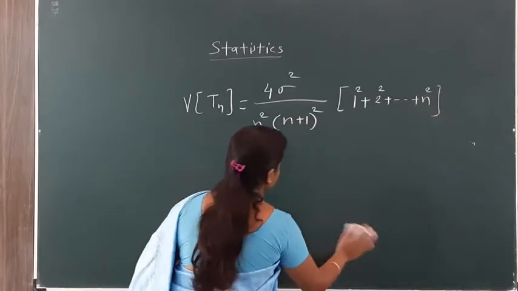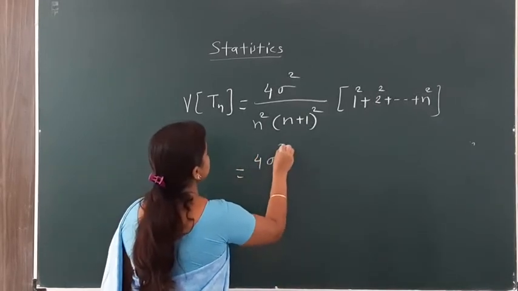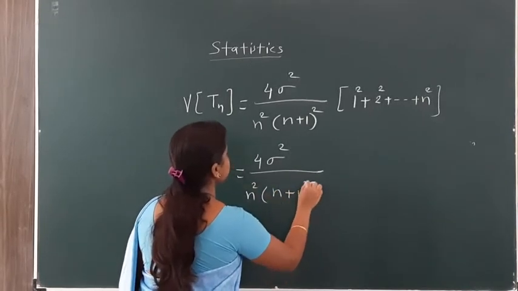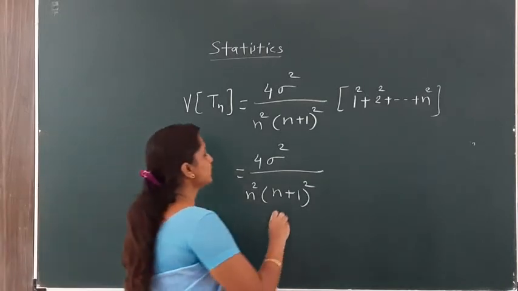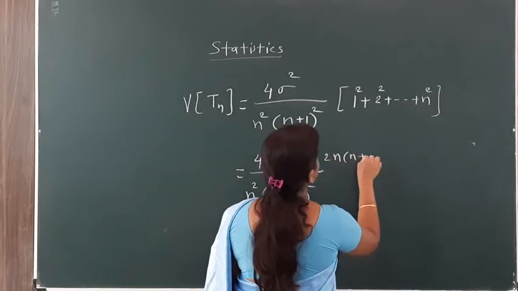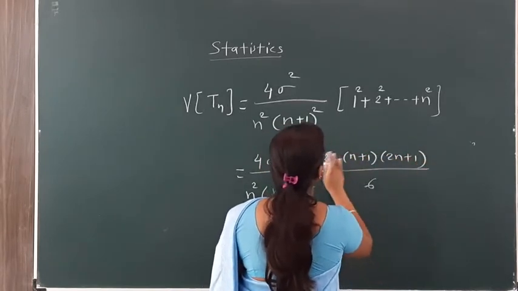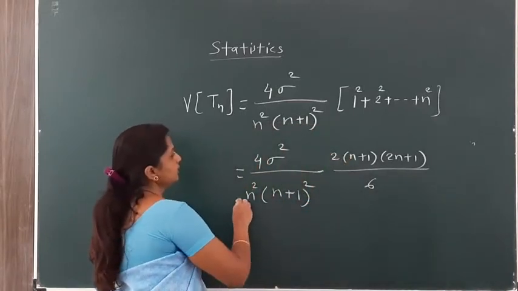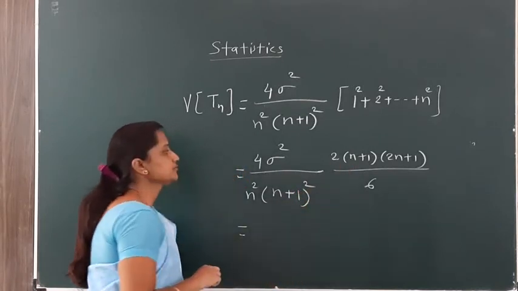The sum of squares of n natural numbers is a series you learned in 12th standard. You remember that series: 1 square plus 2 square plus 3 square plus so on up to n square is n into n plus 1 into 2n plus 1 divided by 6. Here some terms cancel, n plus 1 gets cancelled, and the remaining terms are here.